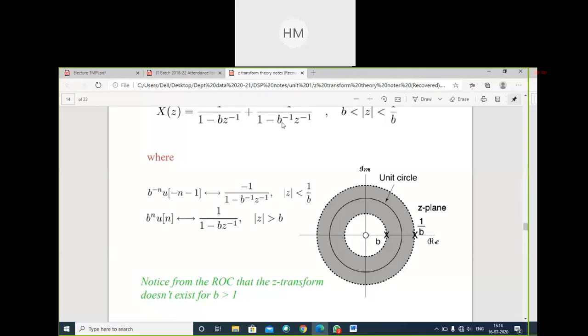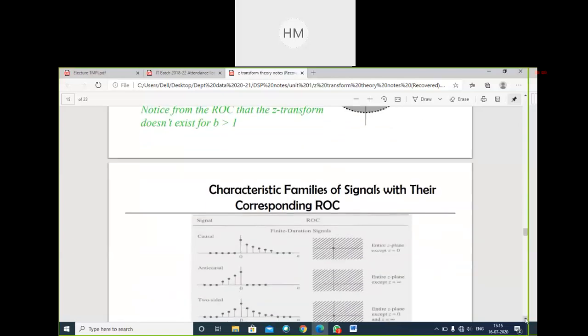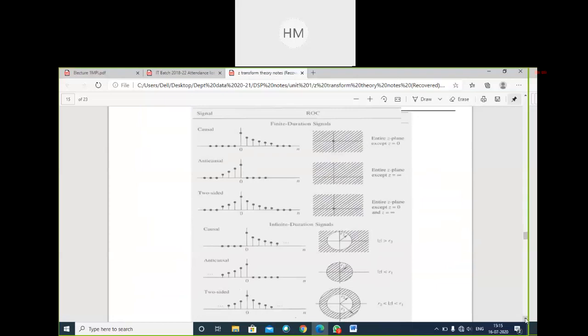This is the Z transform. You should remember the basic formulas. I have prepared a table for you, so you can remember that table also. So now characteristic families of signals with their corresponding ROC. Basic things we should know where ROC can exist by looking towards the signal.